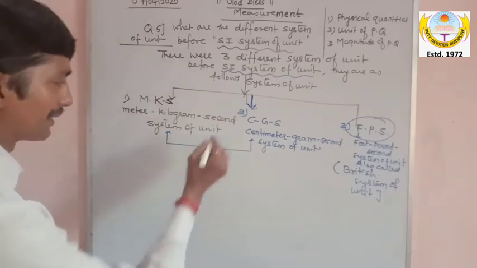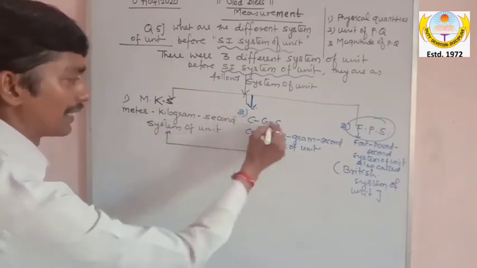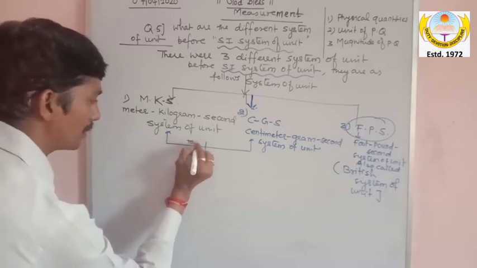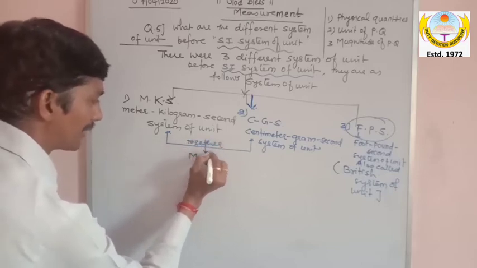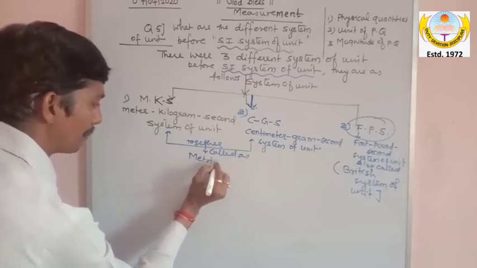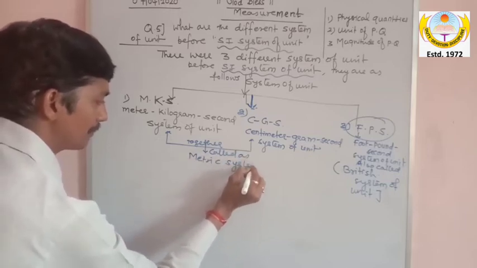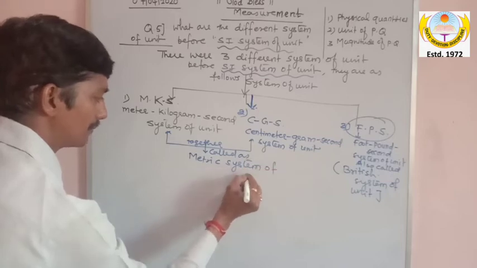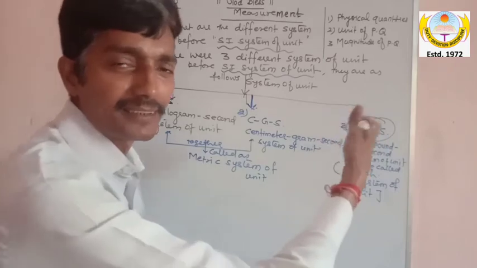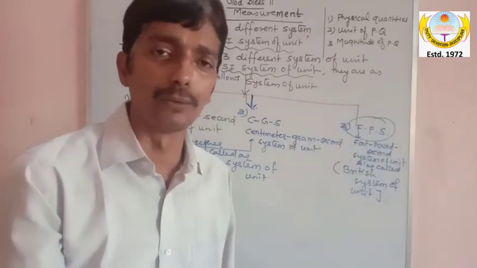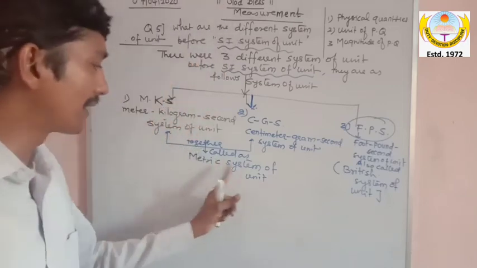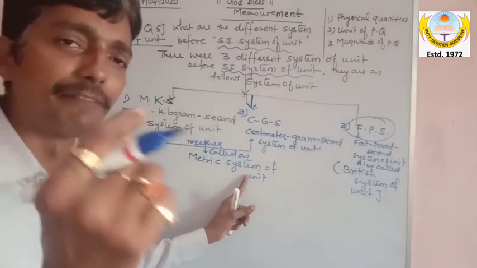So here, my dear, these two systems, MKS and CGS, Indian system, together are called metric system of unit. As I said, FPS is the British system because India was under the rule of Britishers, so this was given by British people. But this is a metric system of unit. There is one reason for the word metric.